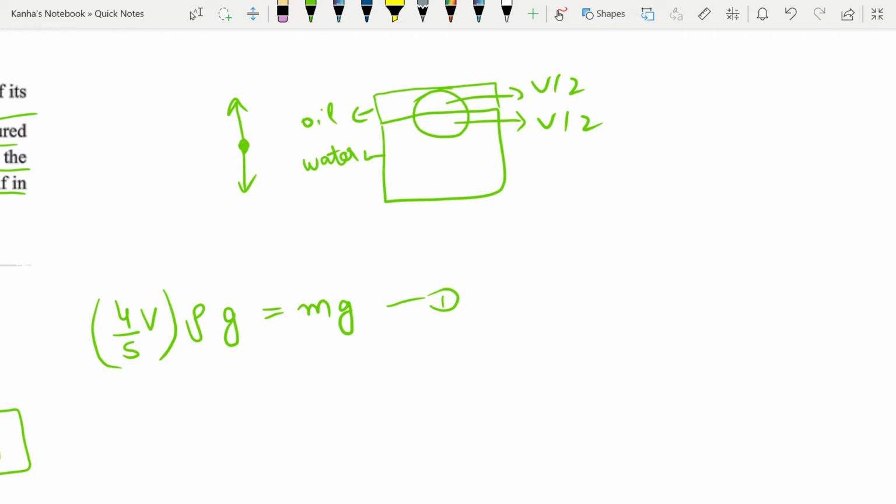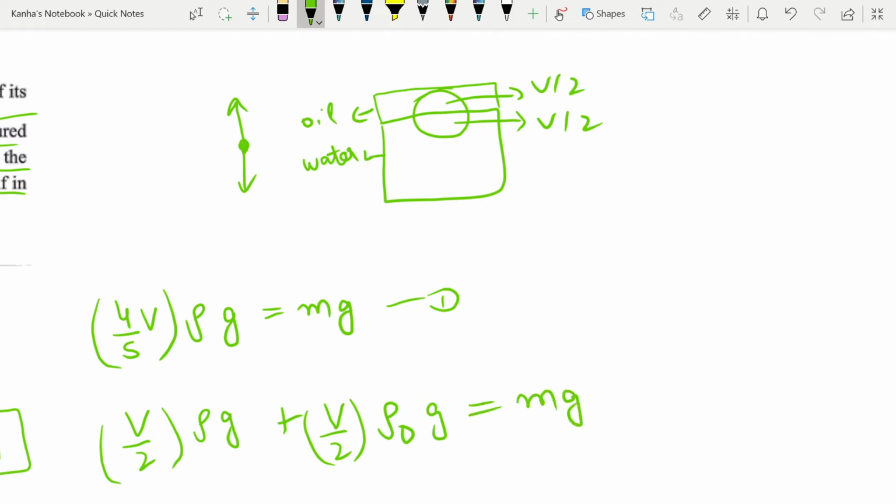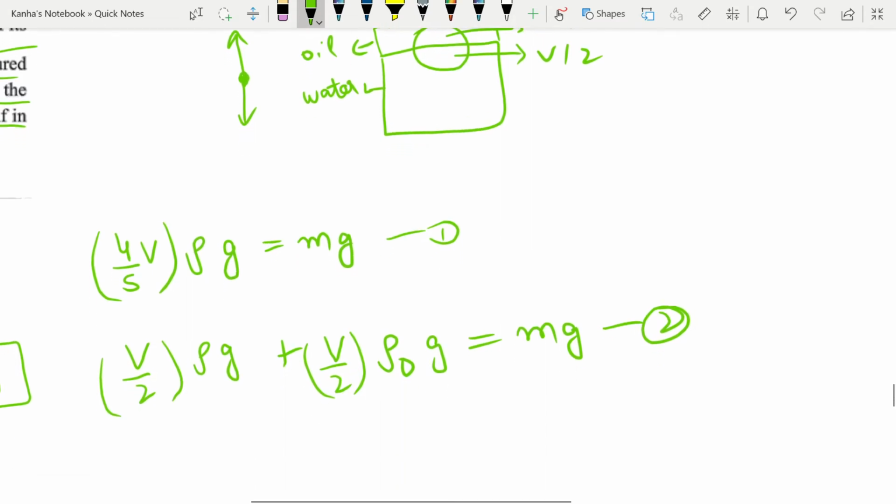So I have volume by 2 into rho into g, where rho is again for water, plus the second buoyant force, which is due to oil. So it is again V by 2. Let's call the oil's density rho naught, or rho of oil, into g. Now this is equal to mg, because it is floating, so they are balancing out the weight of the block. Now I have two important equations.